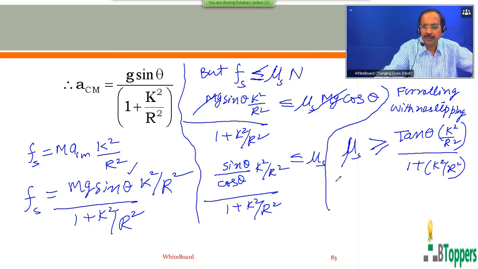That means the body can roll down the inclined plane without slipping if the value of coefficient of friction is more than this particular value on the right side, or at least equal to this value.